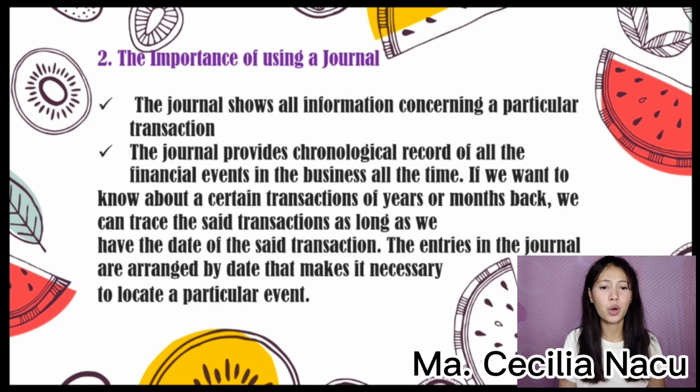If we want to know about certain transactions of years or months back, we can trace the said transactions as long as we have the date of the said transaction. The entries in the journal are arranged by date. That makes it easy to locate a particular event. Using this journal, we can now know the flow of sales and money that the company will collect and withdraw.